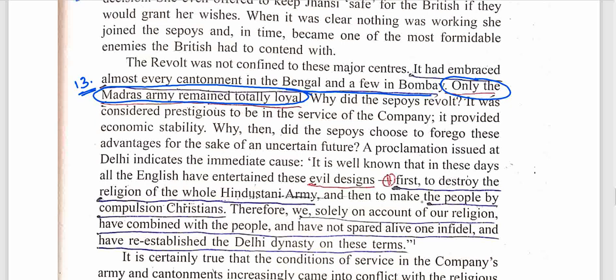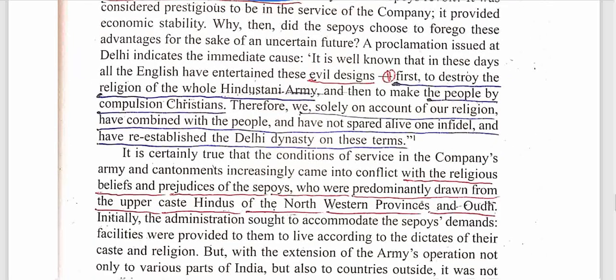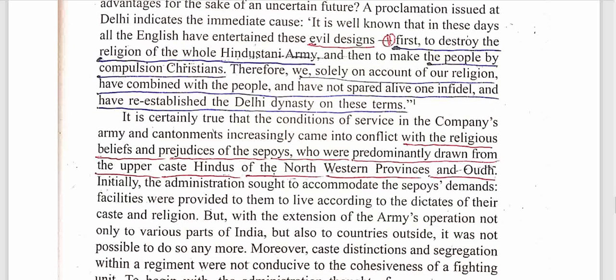Why did the revolt happen? It was considered prestigious to be in the service of the company. It provided economic stability. The proclamation issued. So there are multiple reasons why this revolt happened. It is well known that these English have evil designs: firstly to destroy the religion of the whole Hindustani army, and then to make the people Christians by compulsion. Therefore, solely on account of our religion, we have combined with the people, have not spared alive one infidel, and have re-established the Delhi dynasty on these terms.